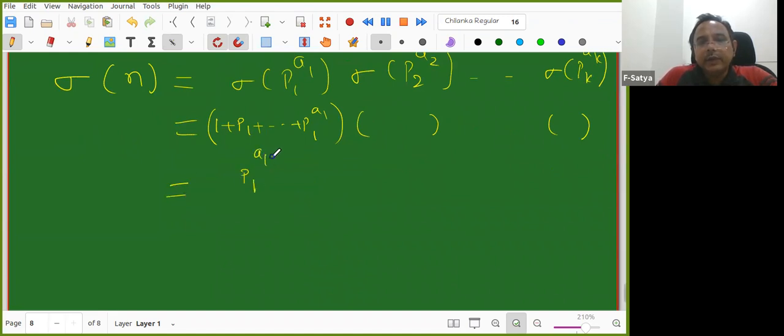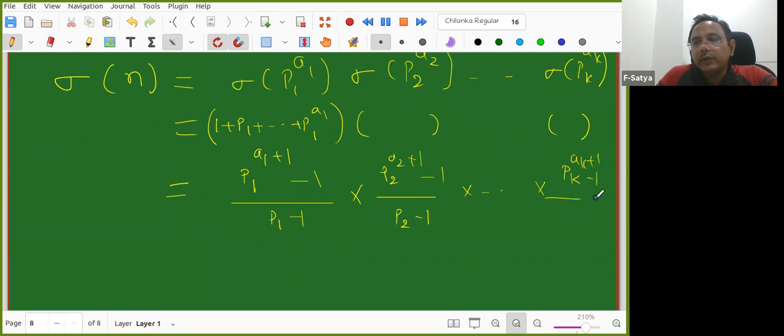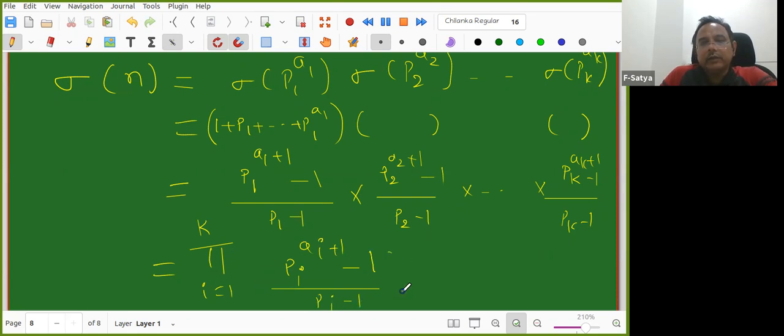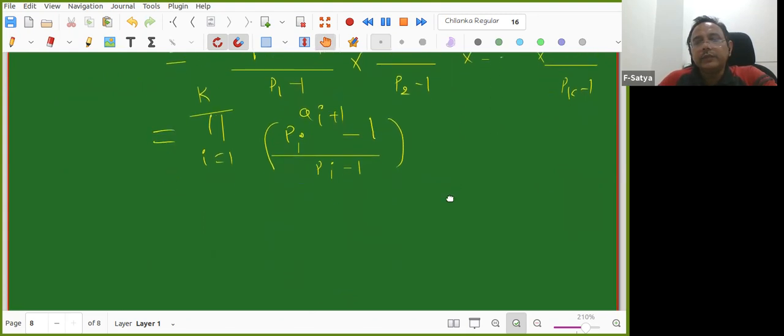So this is (p1 power a1 plus 1 minus 1) by (p1 minus 1) into (p2 power a2 plus 1 minus 1) by (p2 minus 1) and so on, (pk power ak plus 1 minus 1) by (pk minus 1). So let us again write it in the product form: product i equal to 1 to k, (pi power ai plus 1 minus 1) by (pi minus 1). Any questions?